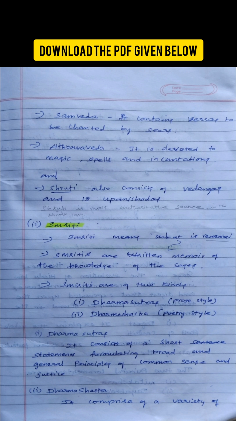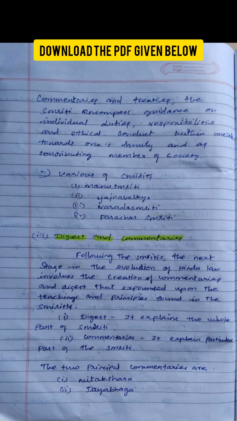There are two types of Smriti. The first is Dharma Sutra. It has short and simple rules based on justice and common sense. And the second is Dharma Sastra. Sorry, my pronunciation is very bad, so I try to explain clearly. The second is Dharma Sastra. It explains the rules in more detail.